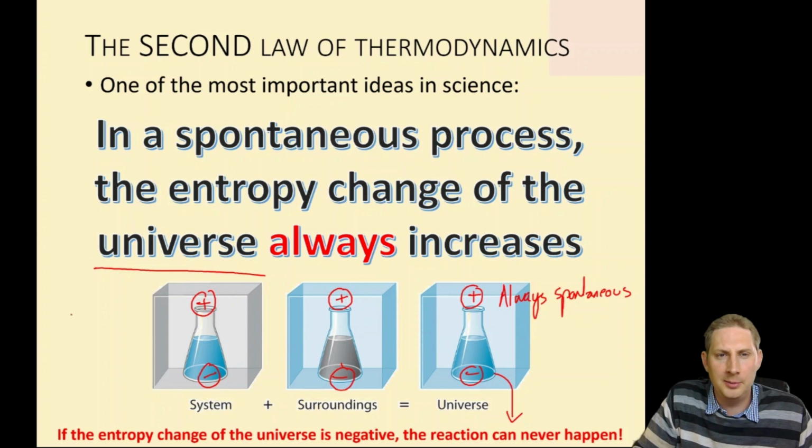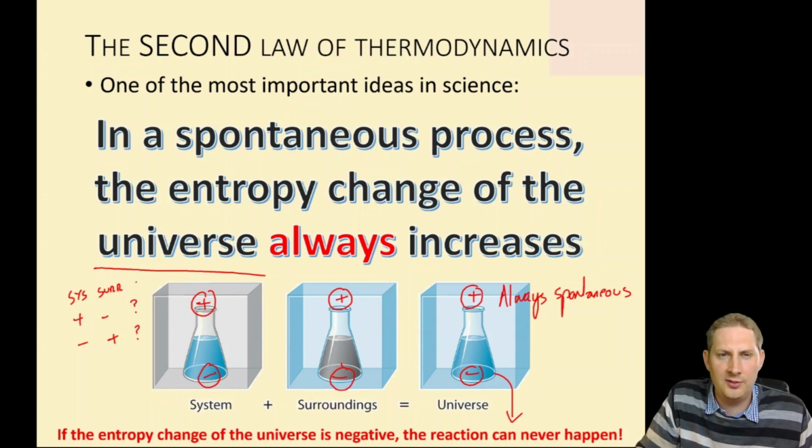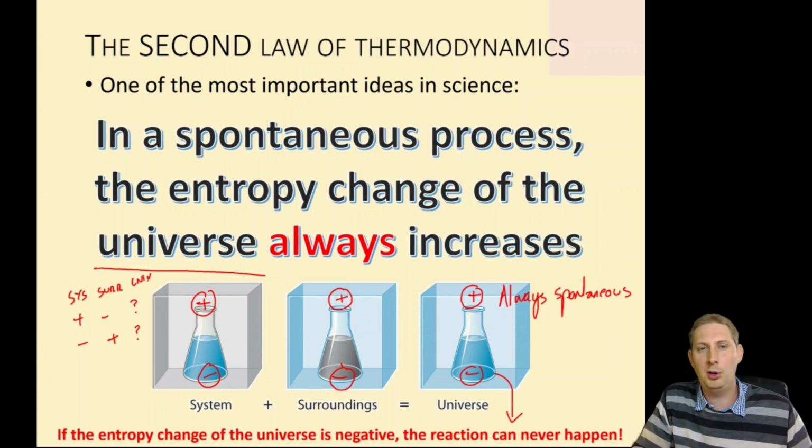Where we have a problem is if the system and the surroundings have different signs. Because then we don't know immediately whether the entropy change of the universe is positive or negative, and we actually have to compare the size of those entropy changes. We've actually got to do the calculations.